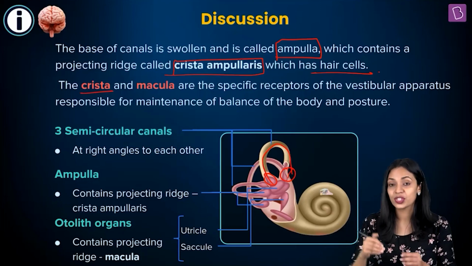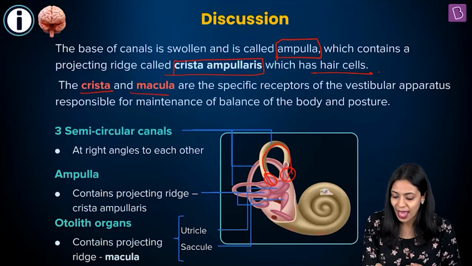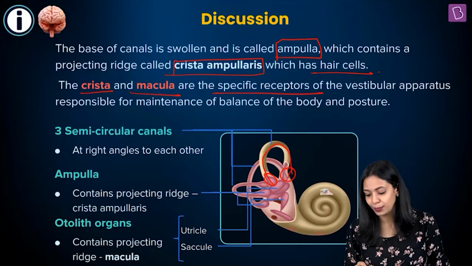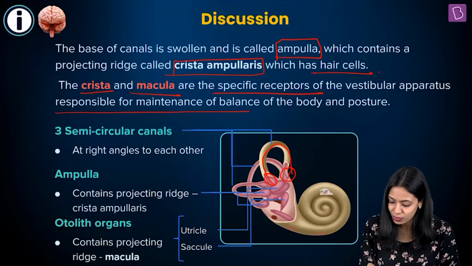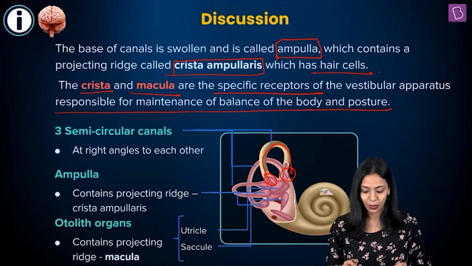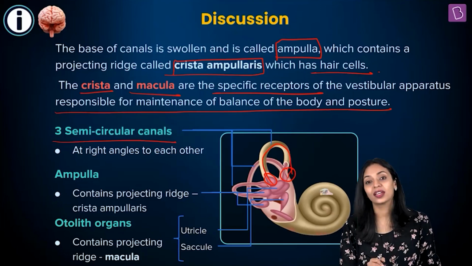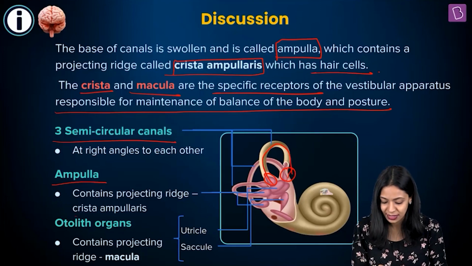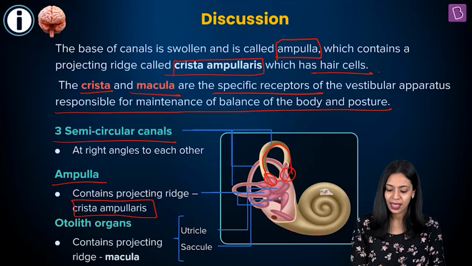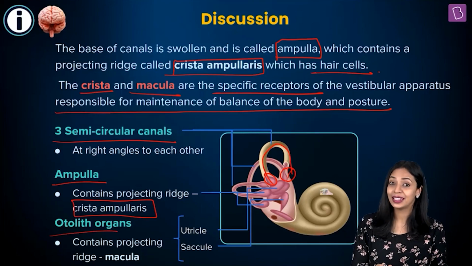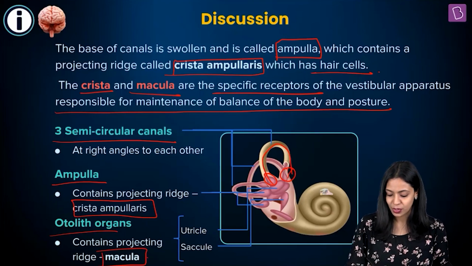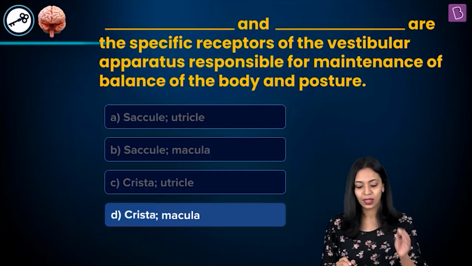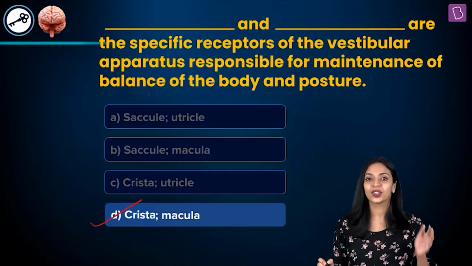The crista, which is the projecting ridge found in the ampulla, and the macula, which is the projecting ridge that you find in the otolith organ, they are the specific receptors of the vestibular apparatus responsible for maintaining the body balance and posture. The three semicircular canals are at right angles to each other, as you can see here. And like I mentioned already, the ampulla contains a projecting ridge known as the crista ampullaris, and the otolith organ, the saccule and the utricle, contain a projecting ridge that is known as the macula. So it is the macula and crista that are the specific receptors of the vestibular apparatus. So the correct answer to this question is option D, crista and macula.